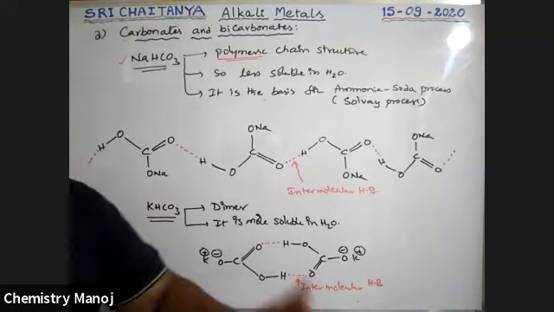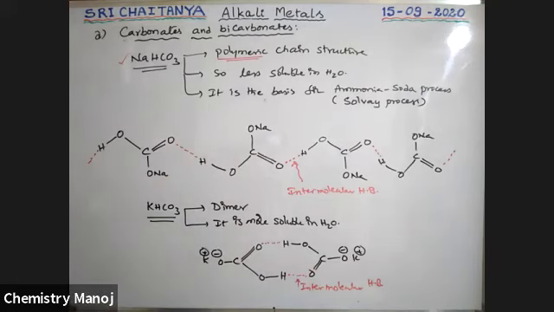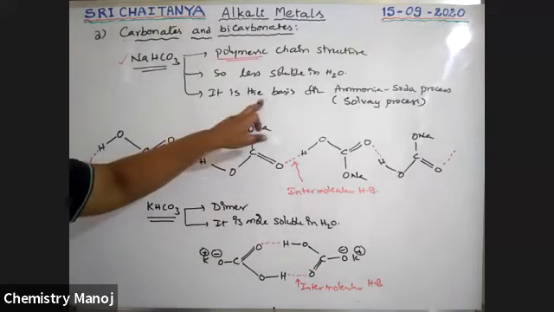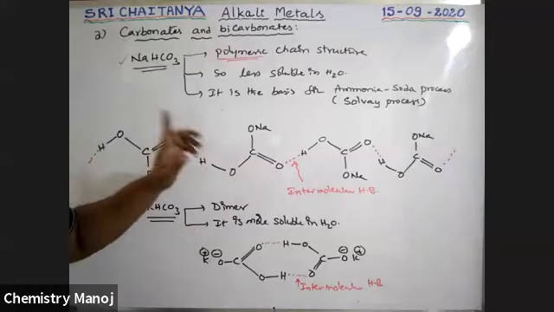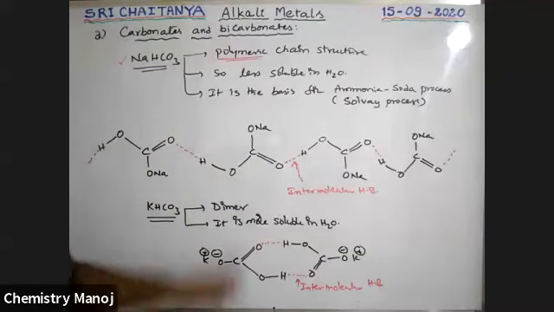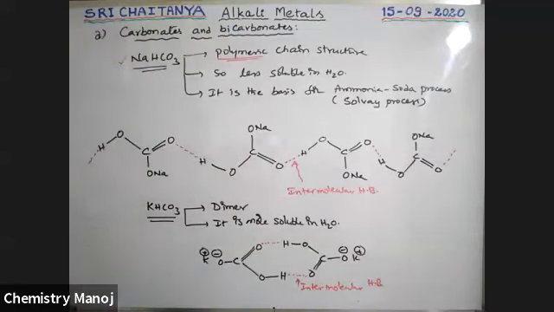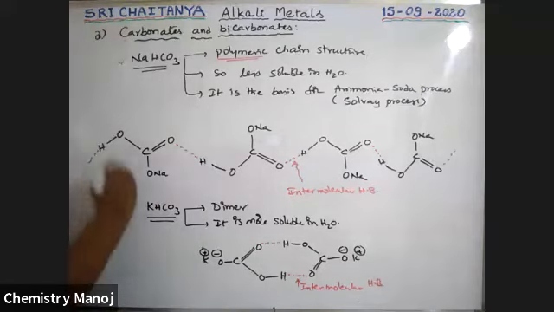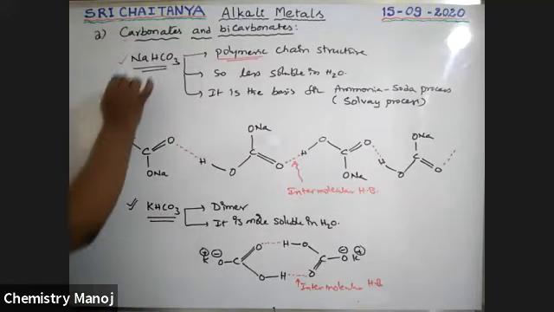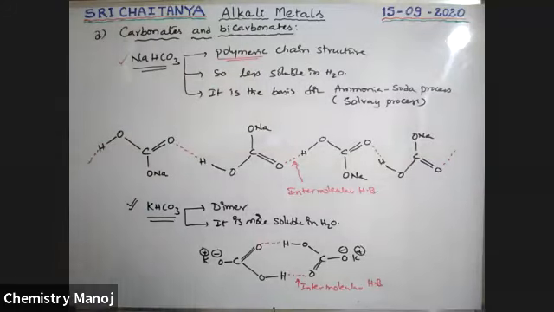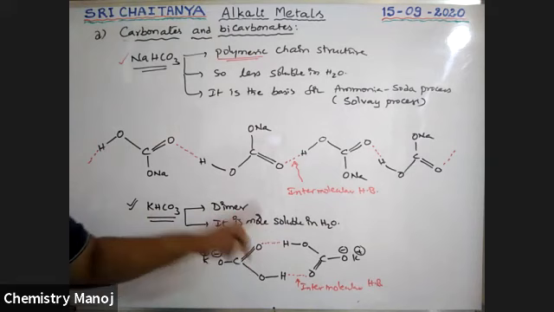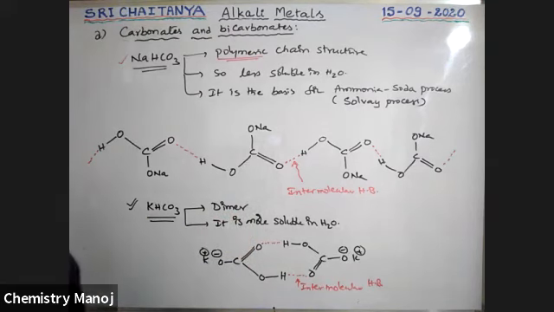Solubility of these bicarbonates increases from top to bottom. Sodium bicarbonate is very, very less soluble, and potassium bicarbonate is more soluble. These are very, very important concepts, boys. Sodium bicarbonate has a polymeric chain structure and is less soluble in water. KHCO3 has a dimer structure and is more soluble in water.